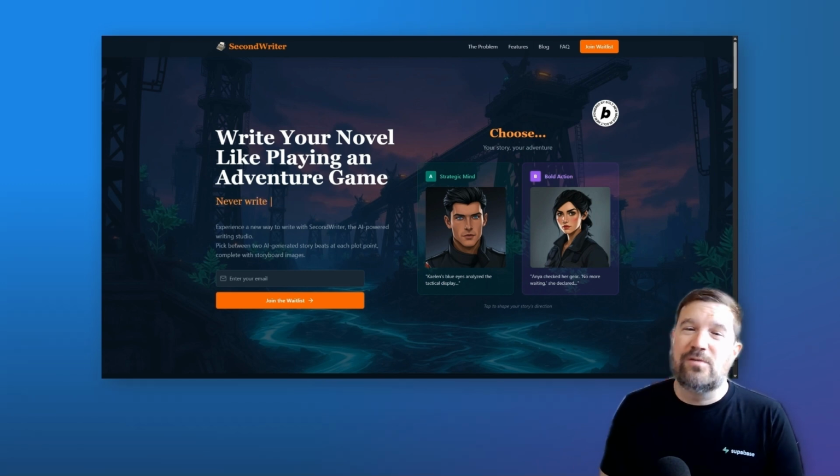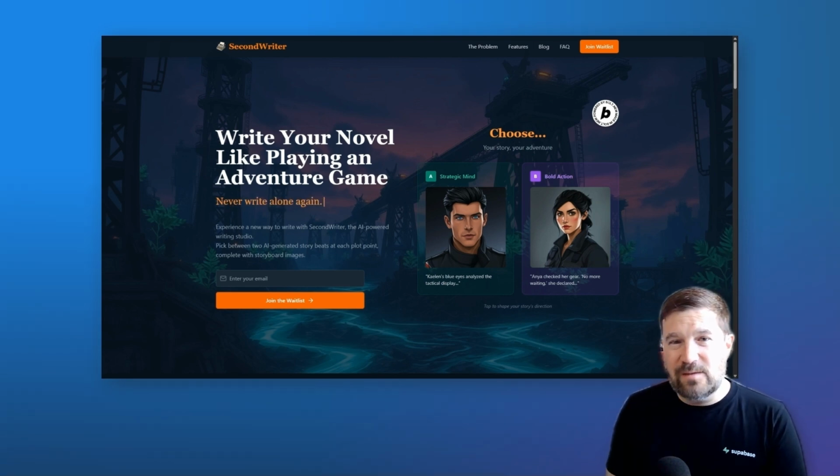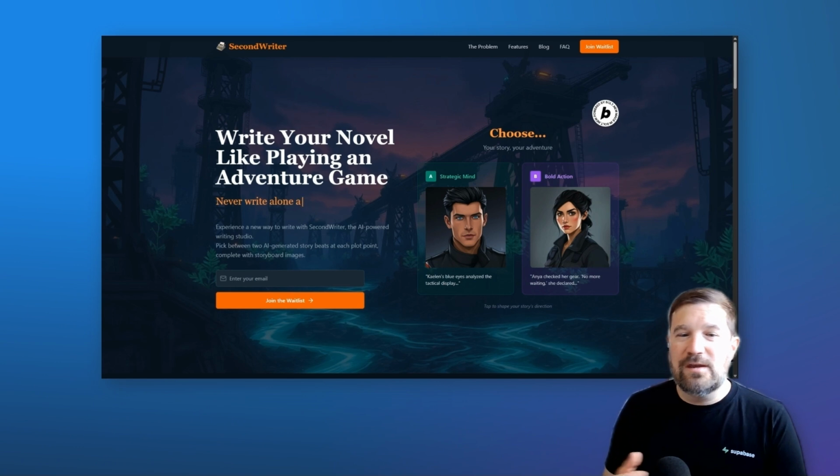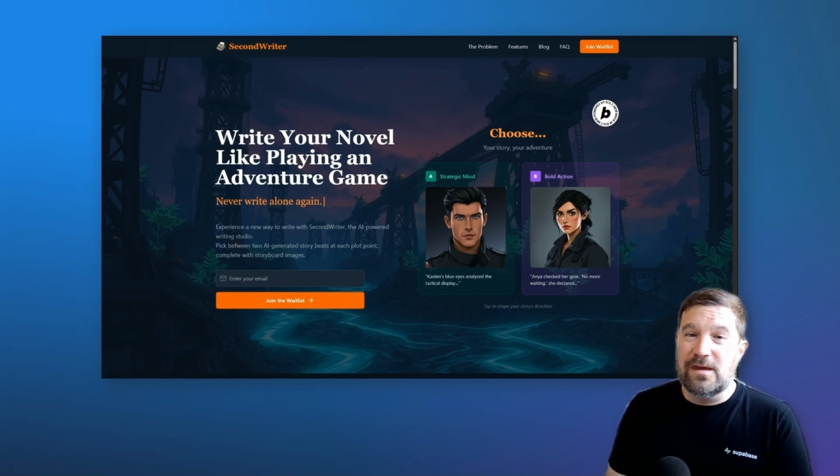SecondWriter can also learn to write like you. If you provide a writing sample, it can make writing that sounds just like you. Or if you don't have any writing, you can have it emulate an author in the public domain. Another cool feature of SecondWriter is that it lets you chat with your characters. This is both text chat and voice chat.